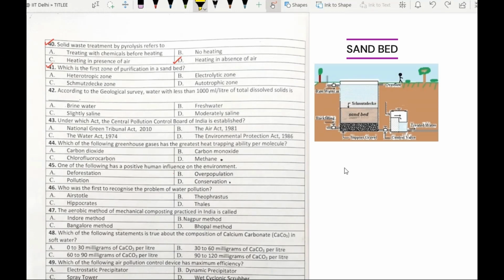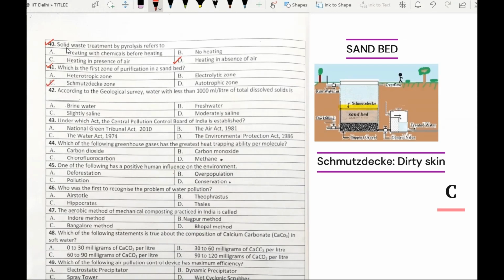If you look at the diagram of a sand bed, we see that the topmost zone or the first zone of a sand bed is Schmutz-Decker zone. So our answer is option C, Schmutz-Decker zone. Schmutz-Decker is a German word which means dirty skin.